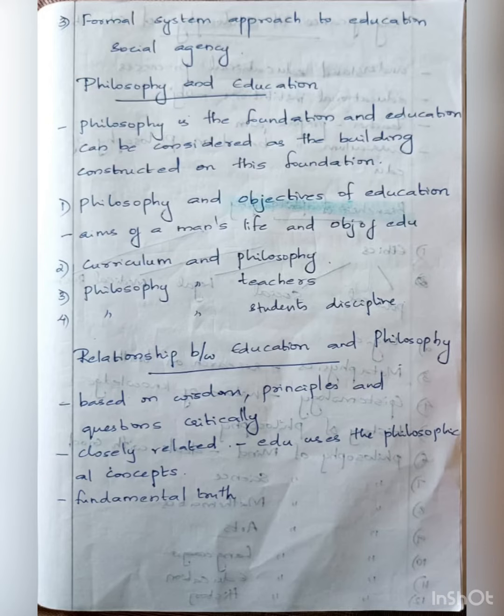Next comes the relationship between education and philosophy. There you should write these points in a paragraph, in sentences. That is, it is based on wisdom, principles, and questioning critically. It is closely related, and it is about the fundamental truth.